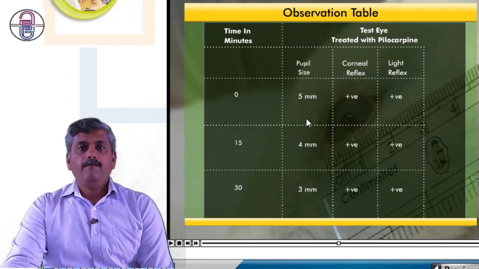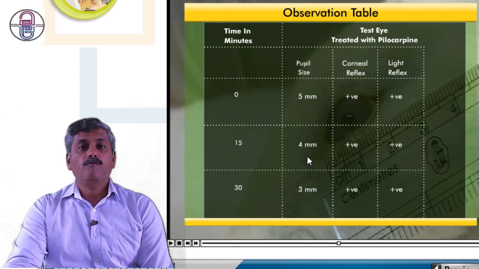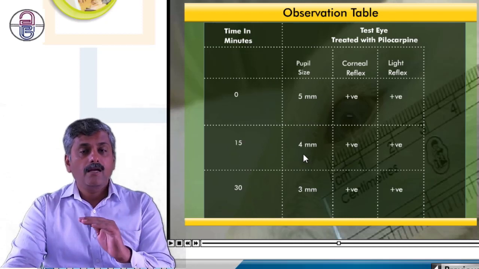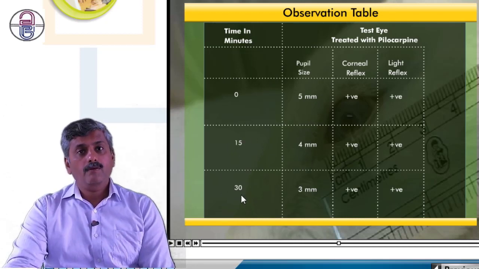But when we come to the pupil size, initially the pupil size is 5 mm. After 15 minutes, we observe that the pupil size is 4 mm. It is reduced. After 30 minutes, we have seen that the pupil size is reduced further. This drug is a miotic because it reduces the pupil size from normal. Normally it's 5 and now after 30 minutes the pupil size is 3 mm.